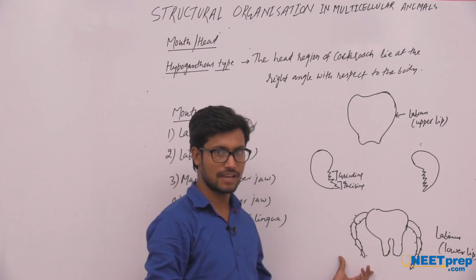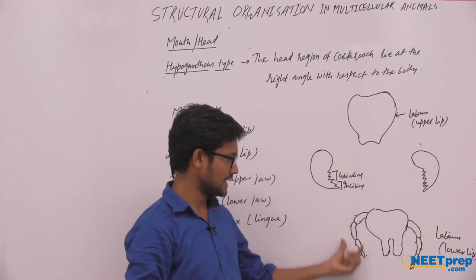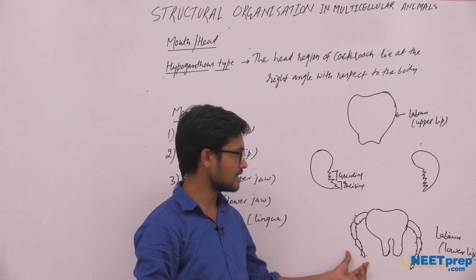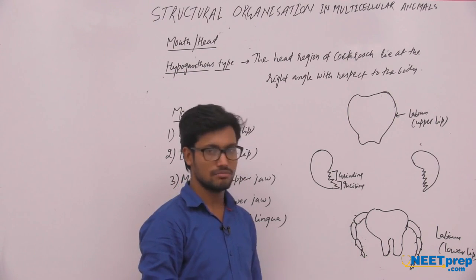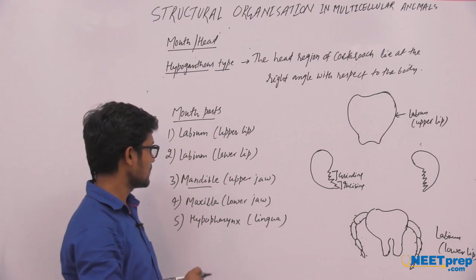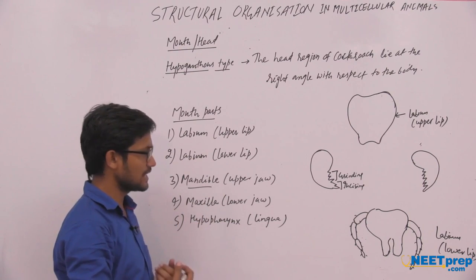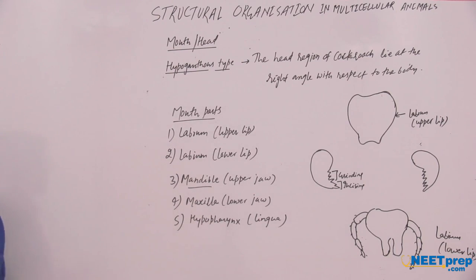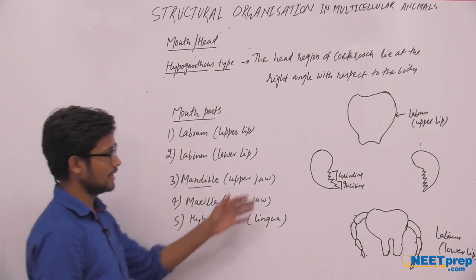The lower lip has certain palps, and with the help of these palps they collect the food particles and pass them into the mouth. After that, the next mouth parts, the maxilla and the hypopharynx, I am going to discuss. So this is all about the mouth parts.